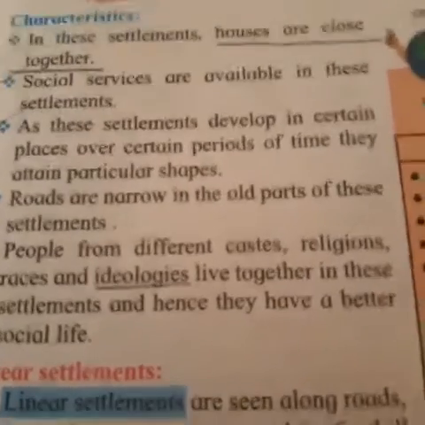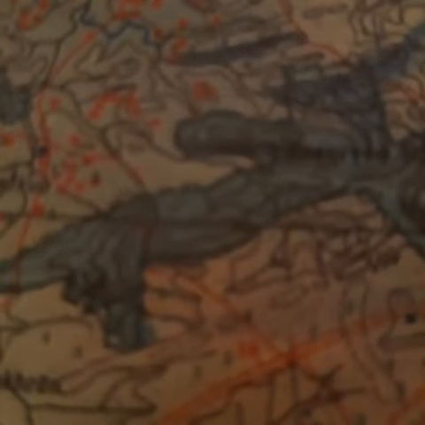Now, in the nucleated settlement, what they are explaining is that this kind of settlement is generally close to water resources, where there are brooks, rivers, lakes, reservoirs, etc. You will see the nucleated settlement mostly in desert areas like Rajasthan.